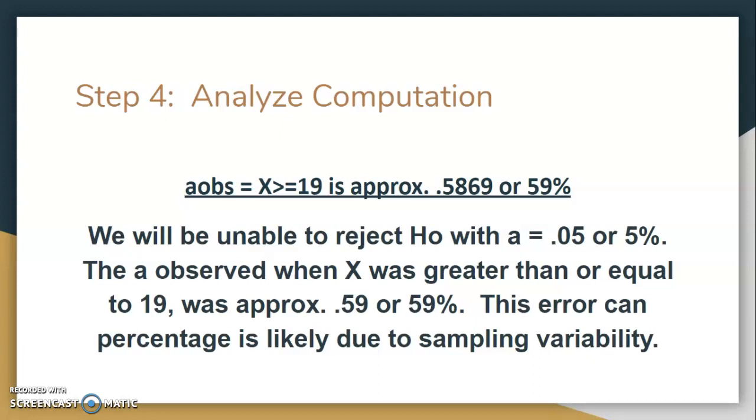So we won't be able to reject the H naught. This error is likely due to the sampling variability that occurs when you take a relatively small sample compared to the large quantity of people that the census will typically capture.